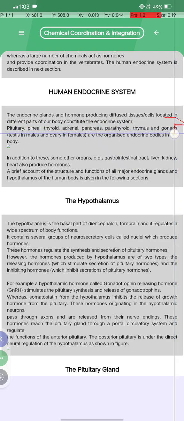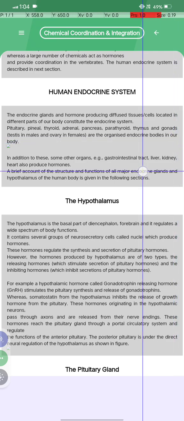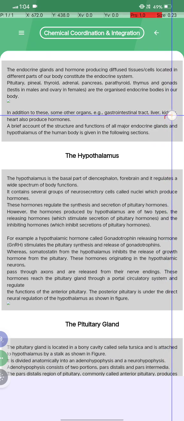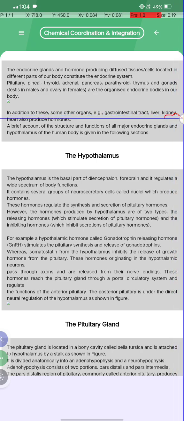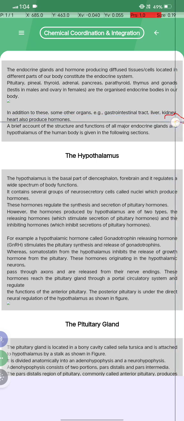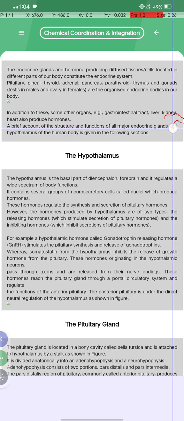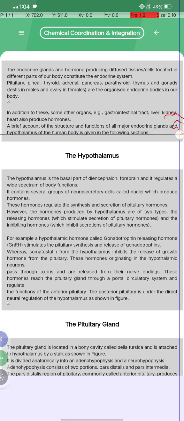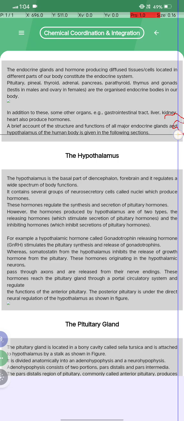constitute the endocrine system. Pituitary, pineal, thyroid, adrenal, pancreas, parathyroid, thymus and gonads, testes in males and ovary in females, are organized endocrine bodies in our body. In addition to these, some other organs, for example gastrointestinal tract, liver, kidney and heart, also produce hormones. A brief account of the structure and function of all major endocrine glands and hypothalamus of the body is given in the following section.